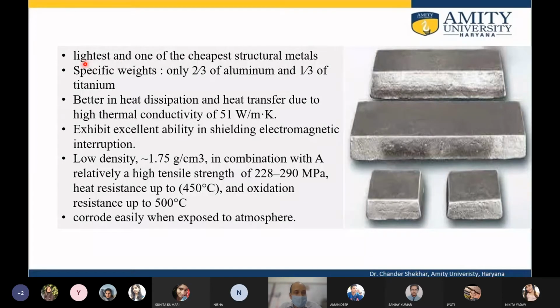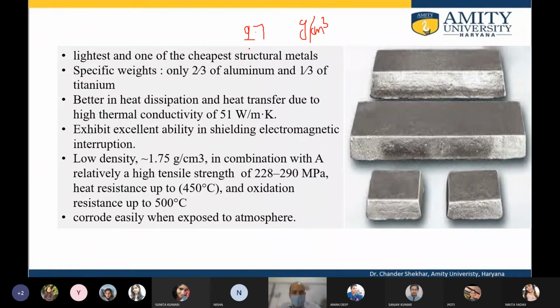So this is the lightest, one of the cheapest structural metals. Its specific weight is only 2/3 of the aluminum. We just saw 2.7 grams per centimeter cube is the specific weight for aluminum.